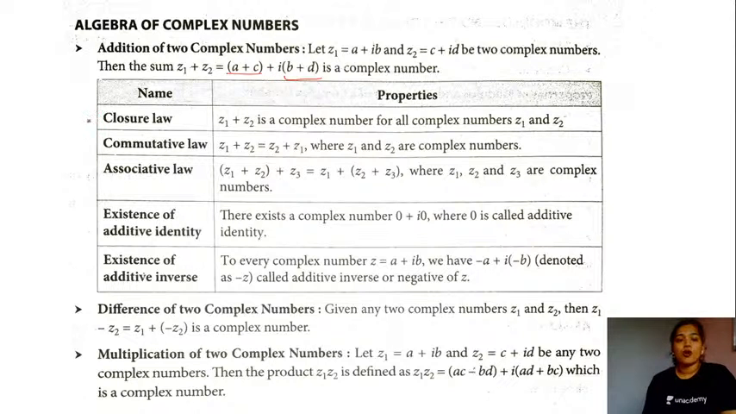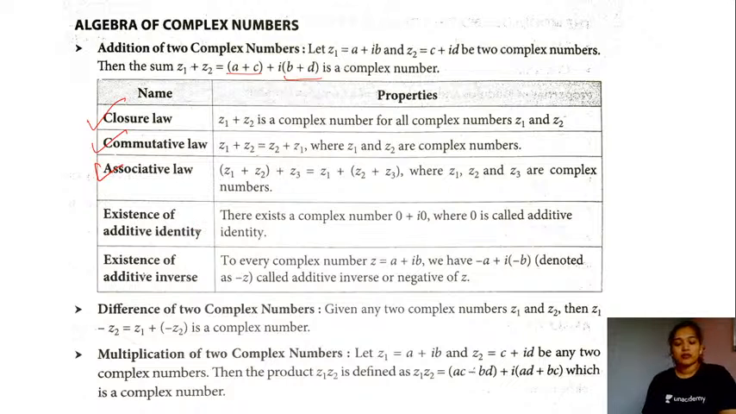So the closure law holds true in this case. That is, the sum z1 plus z2 will also be a complex number. The commutative law will also hold true here. That is, z1 plus z2 will be equal to z2 plus z1. The associative law will also hold true. That is, z1 plus z2 plus z3 will be equal to z1 plus z2 plus z3.